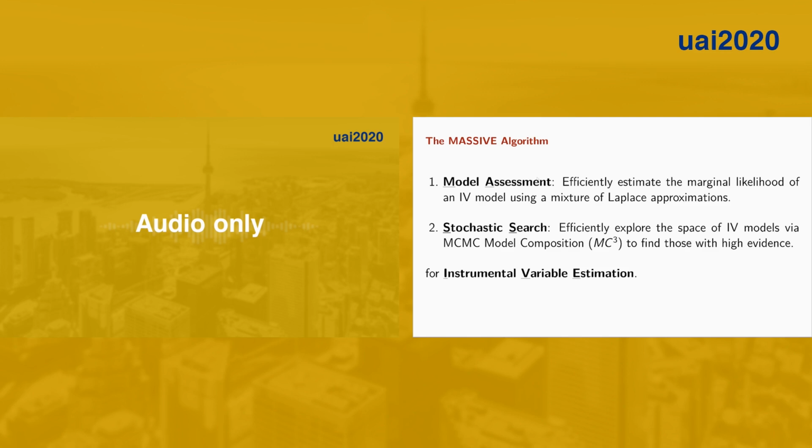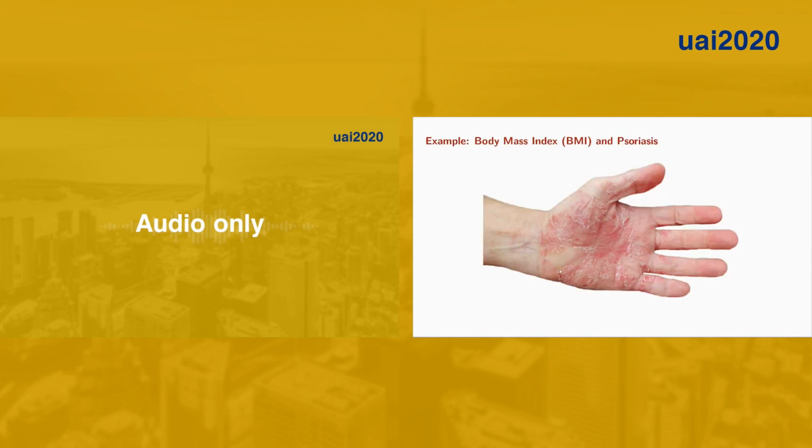The end goal of our algorithm is a robust and accurate instrumental variable estimation when we do not know a priori which candidate instruments are valid. Our algorithm is provably effective in real-world applications. While we designed our algorithm with Mendelian randomization applications in mind, it can be equally applied to any kind of instrumental variable analysis. One example of an MR application involves the effect of body mass index, an obesity measure, on the risk of developing psoriasis, a common inflammatory skin disease, pictured here.